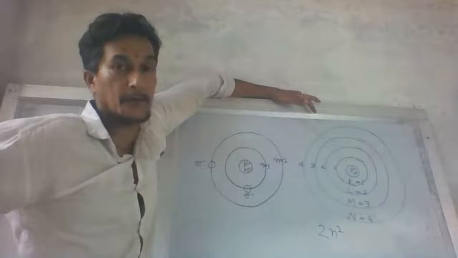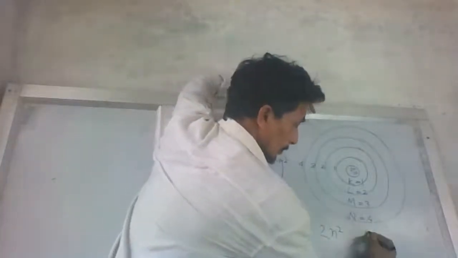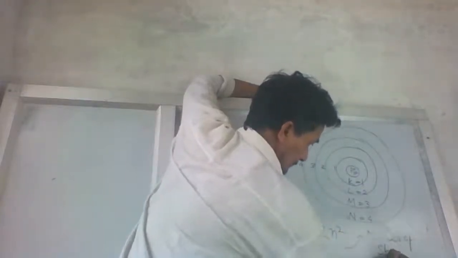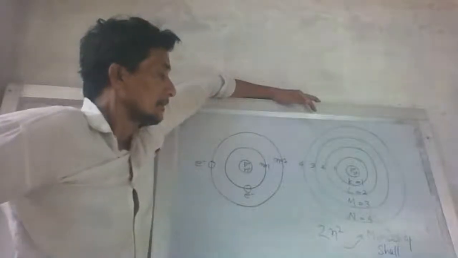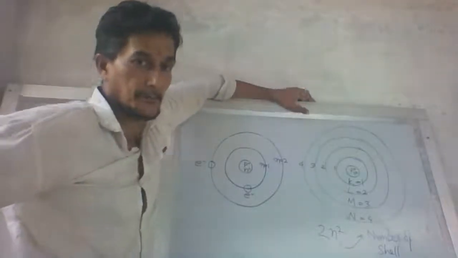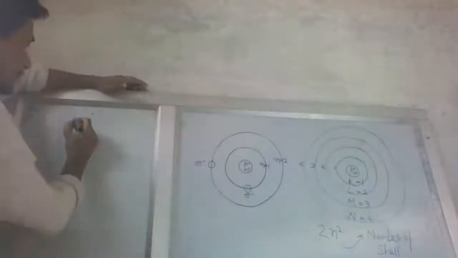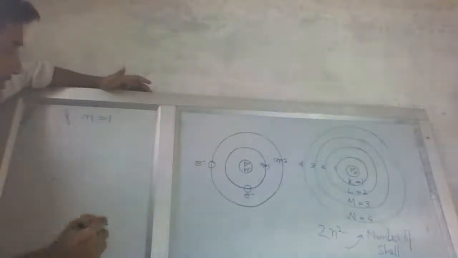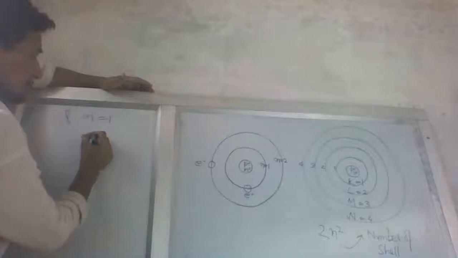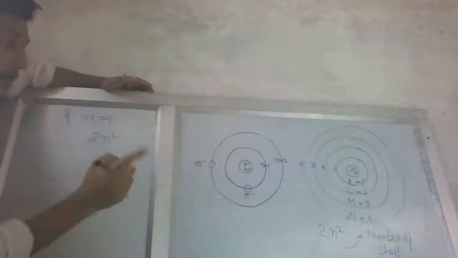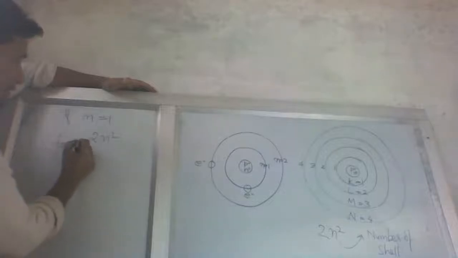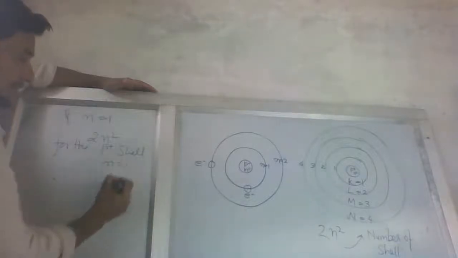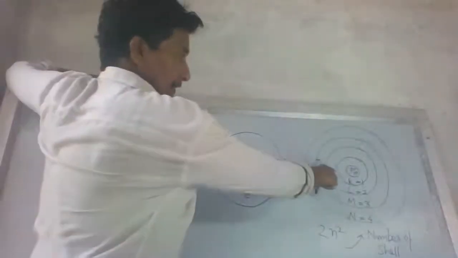What is n here? n denotes the number of shells. For the first shell, n is equal to 1.